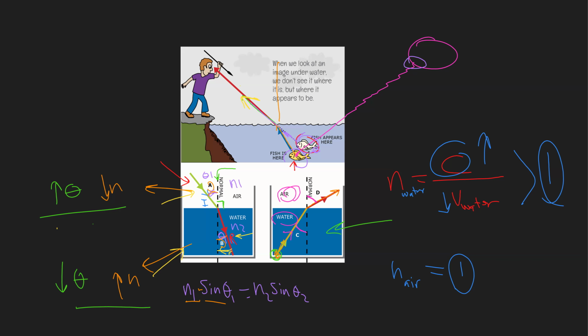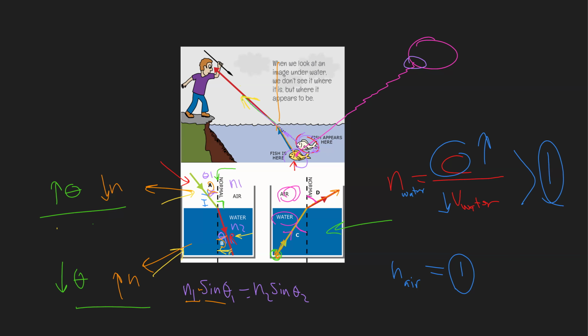Anyway, this can be rewritten in another way. I can take the N2 to the left side and the sine 1 to the right side. I'm going to get N1 over N2 equals sine theta 2 over sine theta 1. Or it can be written in many other ways mathematically.